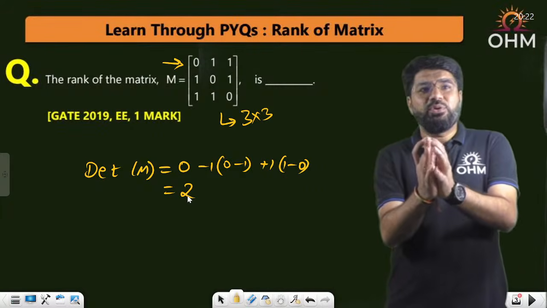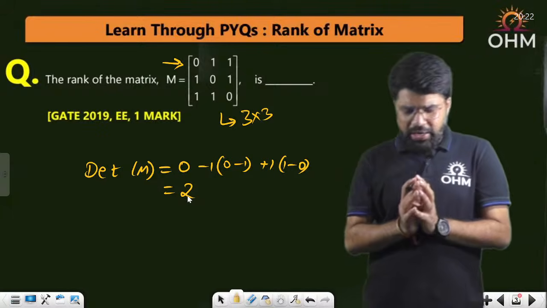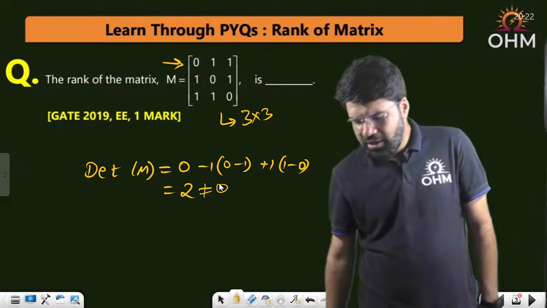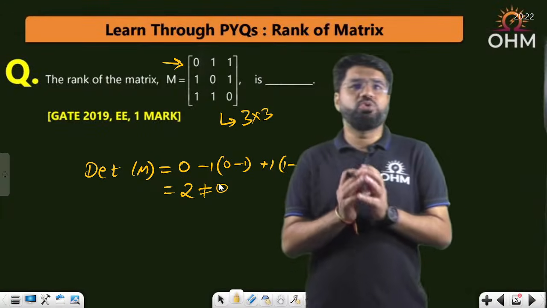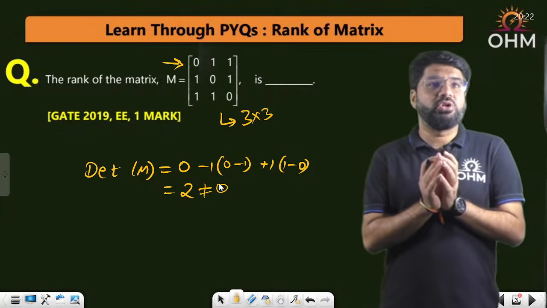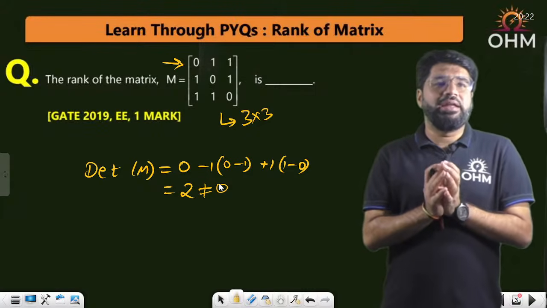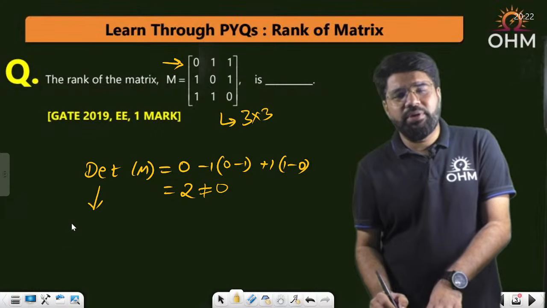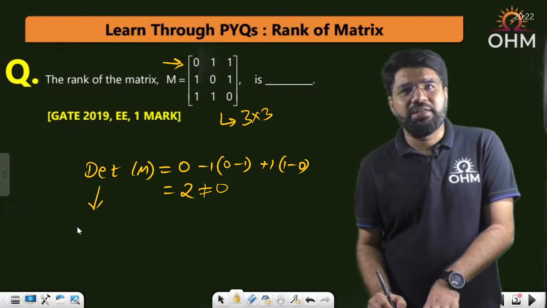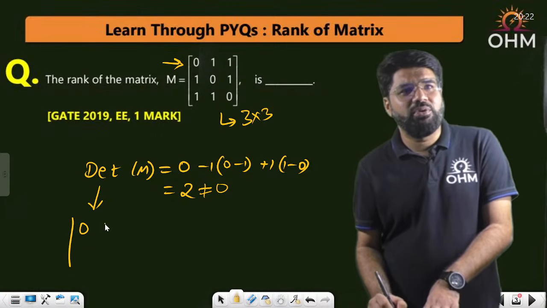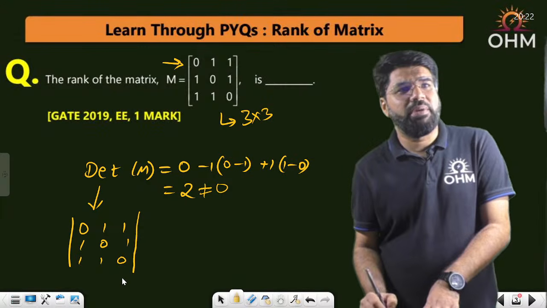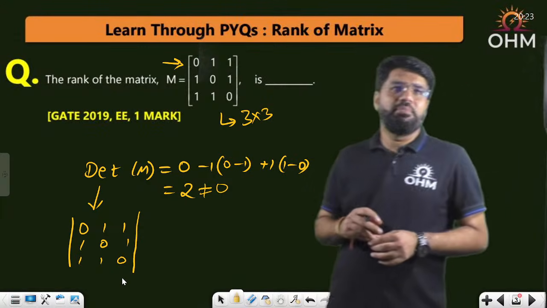Now when you calculate determinant, understand what you are calculating. Determinant is 2, and especially that determinant value is non-zero. Not only it is 2, it is a non-zero value. So now what are you calculating here in this determinant? If I arrange this in determinant format, I have calculated this value: 0 1 1, 1 0 1, 1 1 0. Now every particular matrix will have some minors.